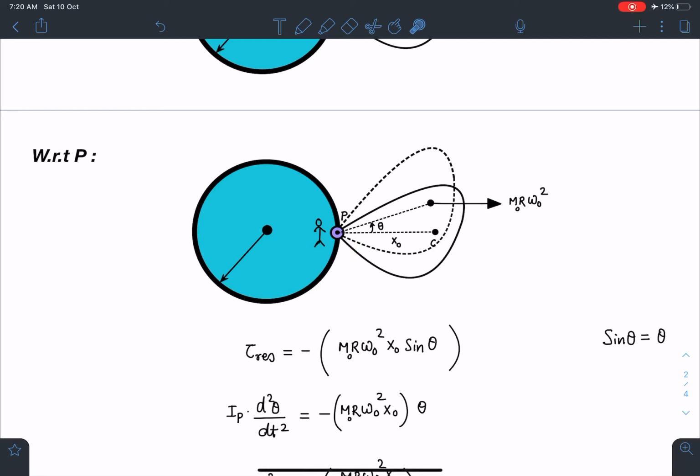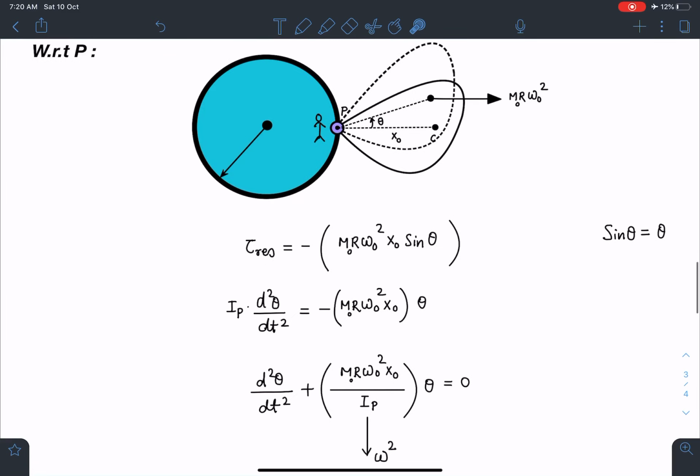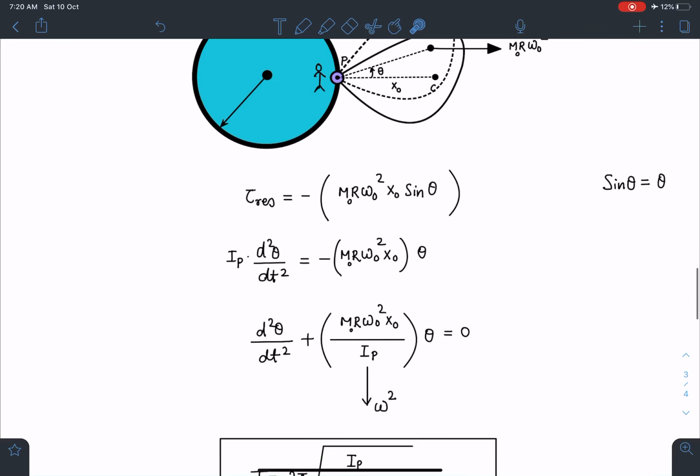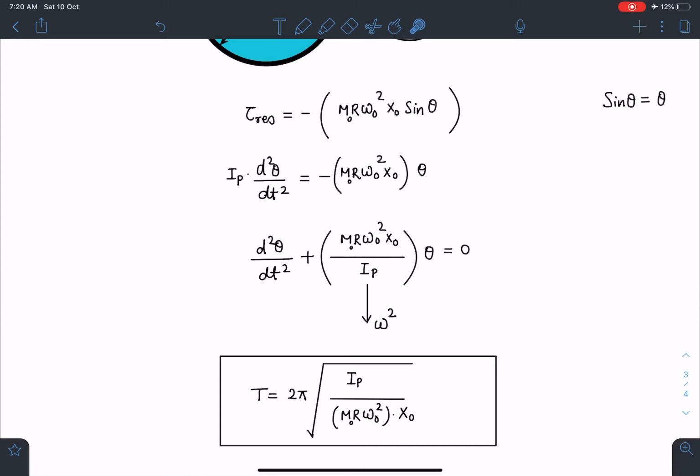So you can see we are getting a simple harmonic motion directly here. The standard equation, when I rearrange this, I am going to get this as omega square. So from here it becomes very obvious to find the time period, that is going to be 2 pi by omega. So this I_P will come in the numerator, and we are going to get m naught r omega naught square x naught, and root of it. So this is going to be the time period of such body.